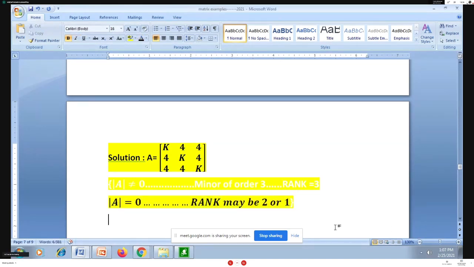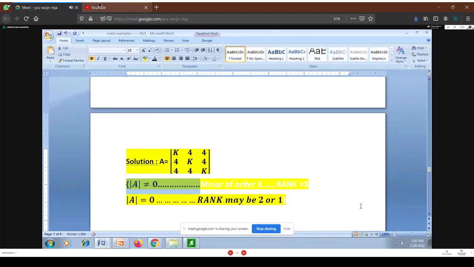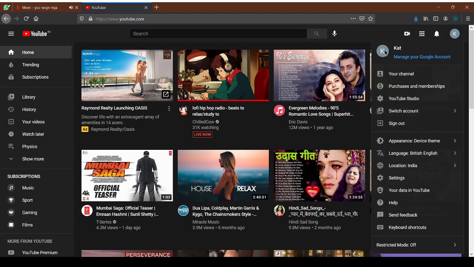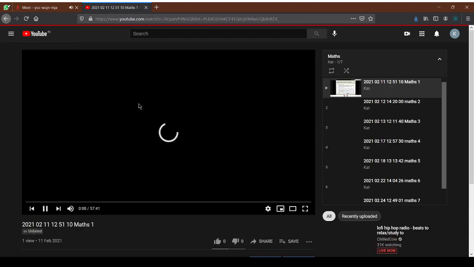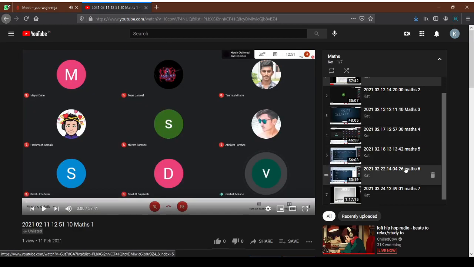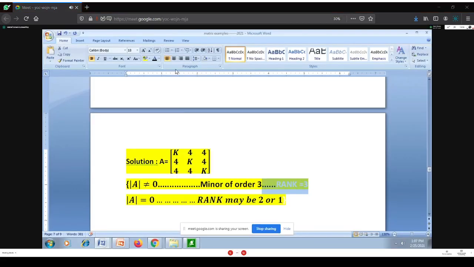So if I have determinant of A equal to 0, then the rank of A may be 2, maybe 1. I don't know whether the rank is equal to 2 or the rank is equal to 1. But I may also have determinant of A non-zero. If determinant of A is non-zero, then it is a non-singular matrix, a matrix of order 3. The minor of order 3 is non-zero. It means the rank of A is equal to 3.